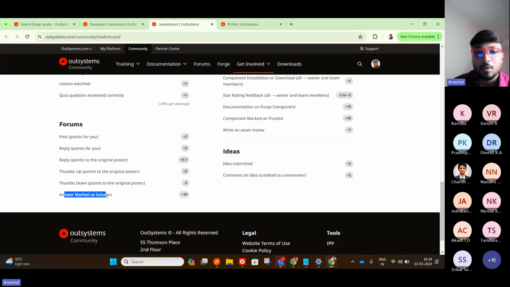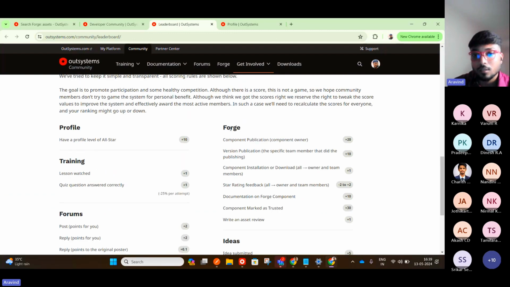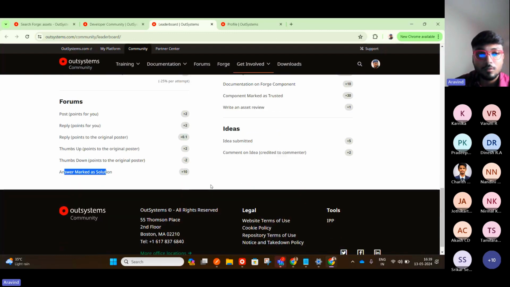And if your answer is marked as a solution, so let's say you're providing a solution, that particular person benefits from that solution, and he's marking that as a solution, you will earn 10 points for that, right? This is on the Forge. And go to the forum, that is done.